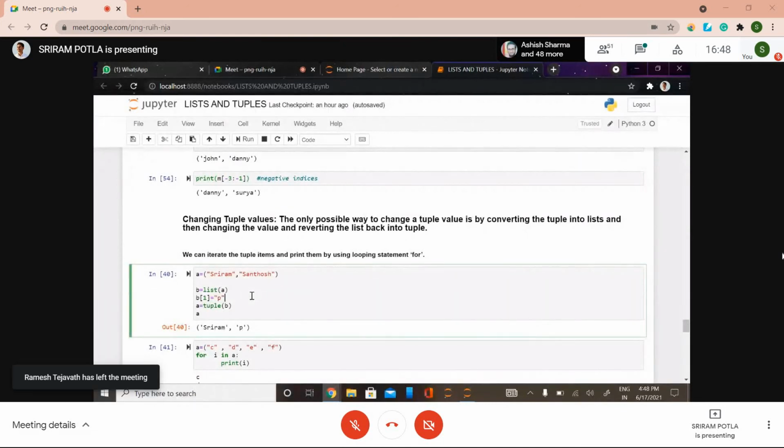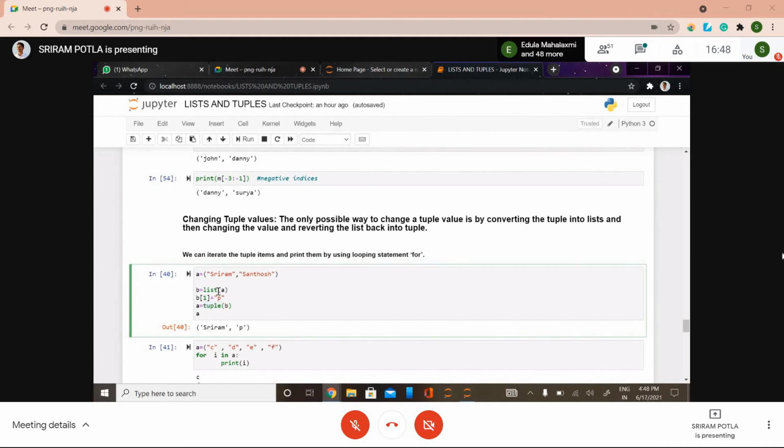The next thing is how to change the tuple values. You need to change the tuple first into a list by using the list method, then change the corresponding index which you want to change, and then again change it into a tuple by using the tuple method.